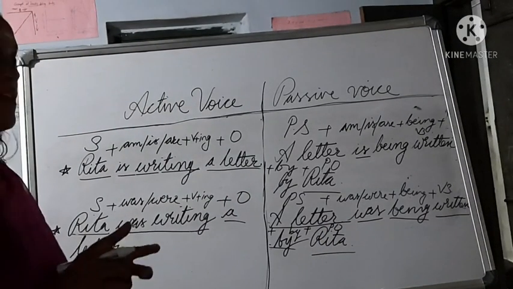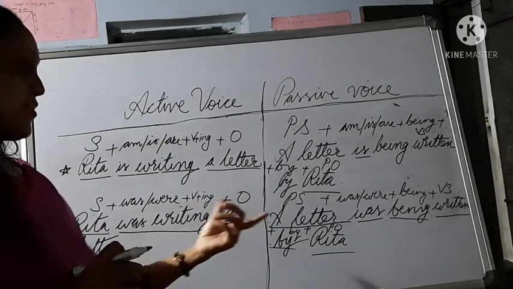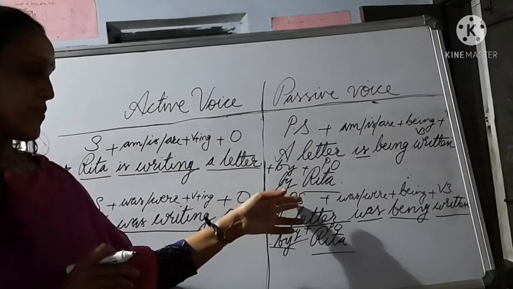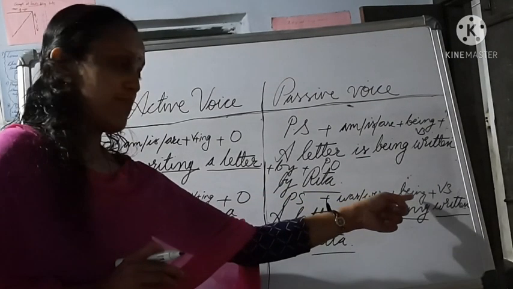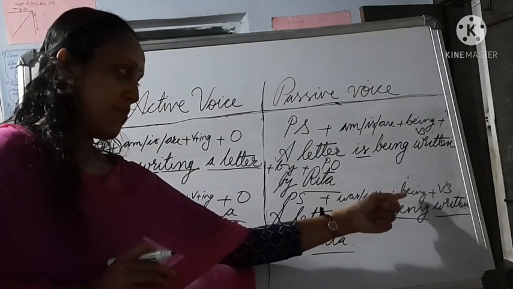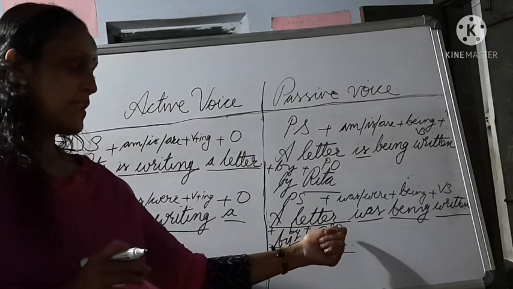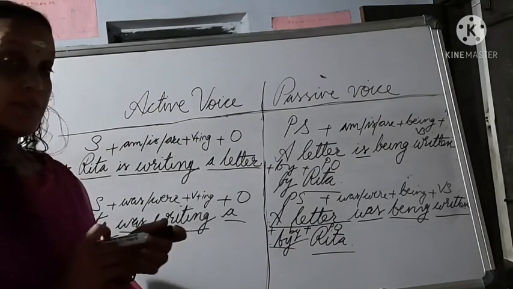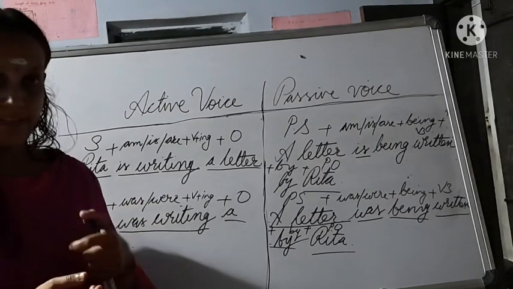That is the rule to convert past continuous to passive voice. First one, passive subject plus was or were plus being because of continuous form, being plus V3 plus by plus passive object. Okay, that's about continuous form. So now let's study the next form.